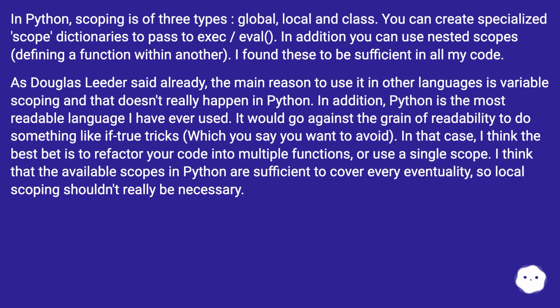As Douglas Leader said already, the main reason to use it in other languages is variable scoping, and that doesn't really happen in Python. In addition, Python is the most readable language I have ever used. It would go against the grain of readability to do something like if true tricks, which you say you want to avoid. In that case, I think the best bet is to refactor your code into multiple functions, or use a single scope. I think that the available scopes in Python are sufficient to cover every eventuality, so local scoping shouldn't really be necessary.